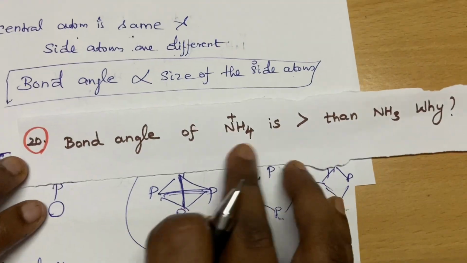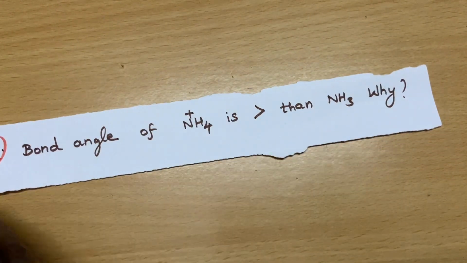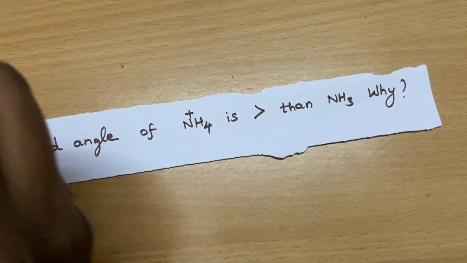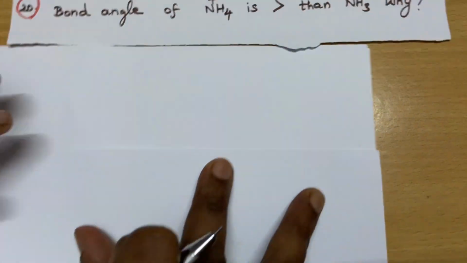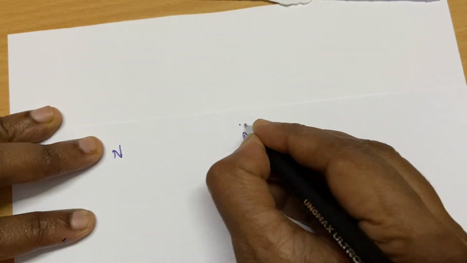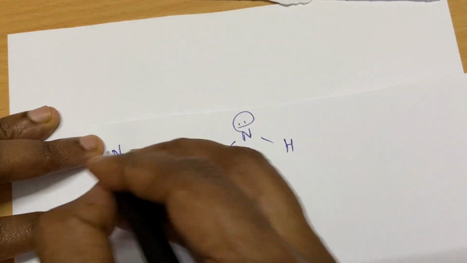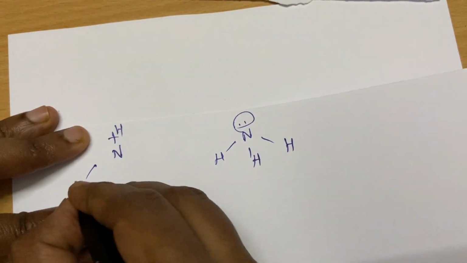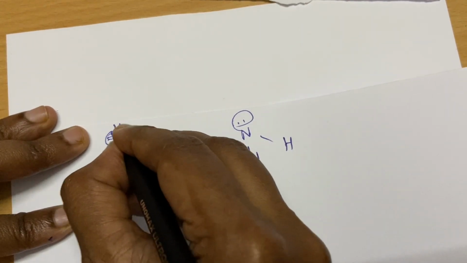Okay, then very important question, and I love this question. The bond angle of protonated ammonia is greater than ammonia. Why? So apply the rule. See here, what is the difference between ammonia and protonated ammonia? Ammonia has a lone pair and protonated ammonia doesn't have any lone pair. So what's the big deal, madam? What so? You are asking.